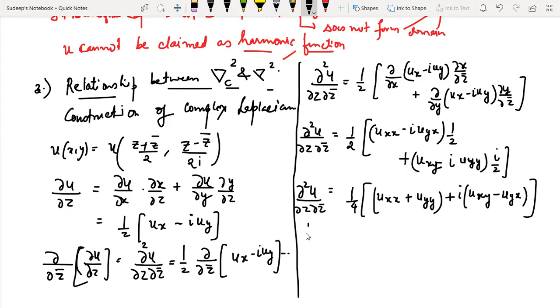Now if u has continuous second order mixed partial derivatives, then what happens?